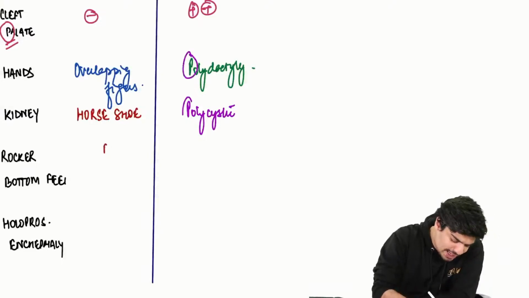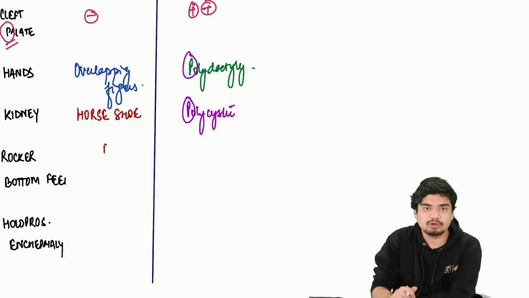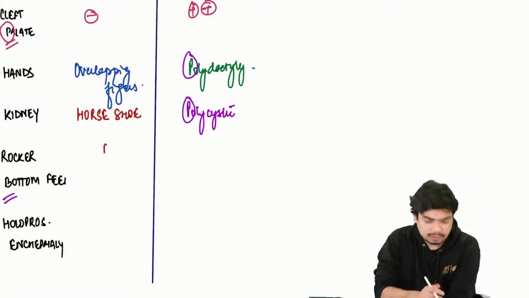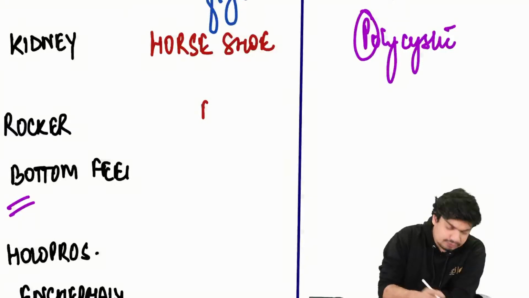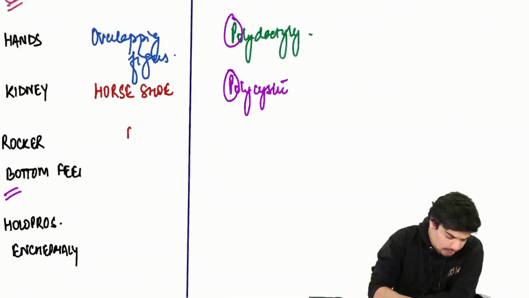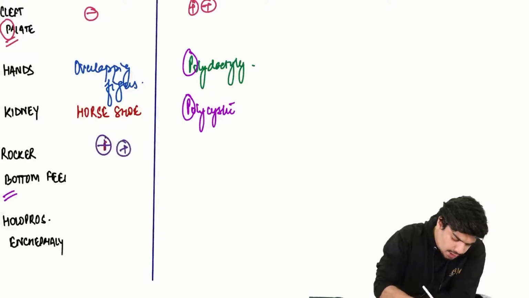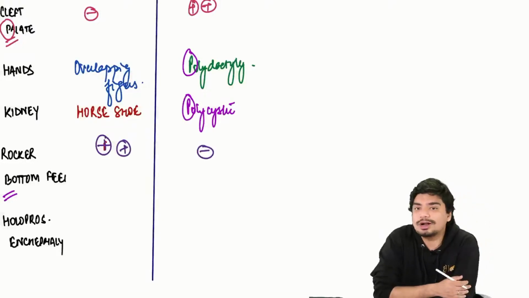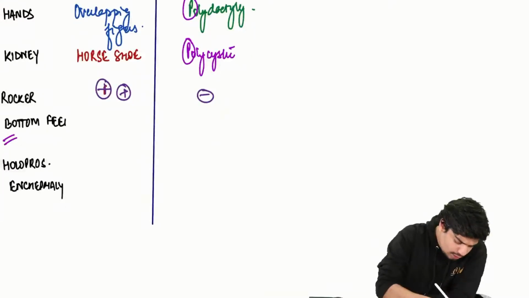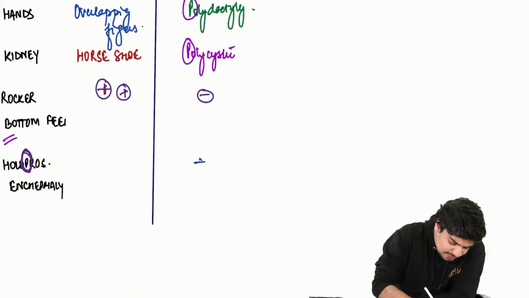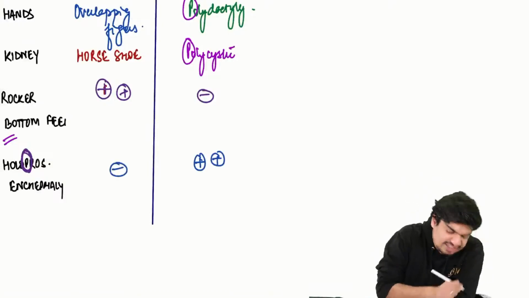So polydactyly and polycystic kidney are in Patau syndrome. Rocker bottom feet, no P, so rocker bottom feet is seen in Edward, not in Patau. And last is holoprosencephaly, P. Again you are hearing the sound of P, so holoprosencephaly is seen in Patau, not in Edward.